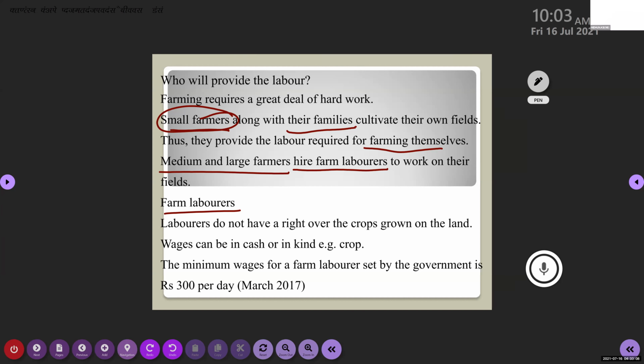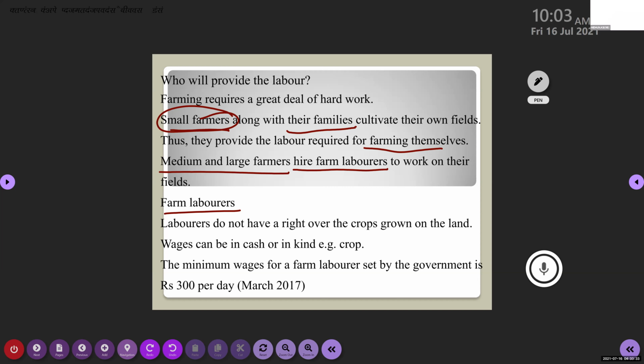They are the ones who are working, but whether they can take whatever production they get or not? No. Why? The owner is going to sell that. Yes, the owner will be taking that. Laborers, even though they do everything, are not going to get that production.